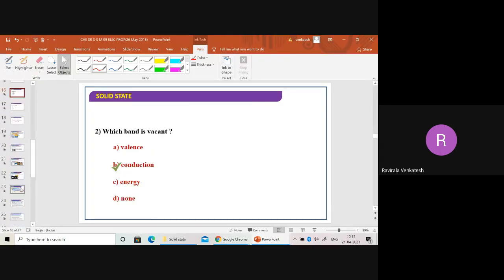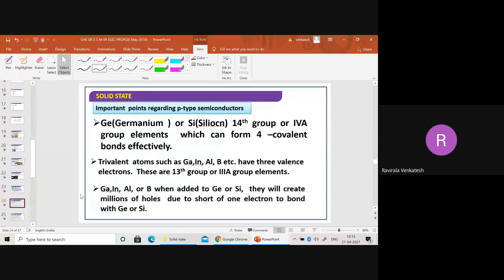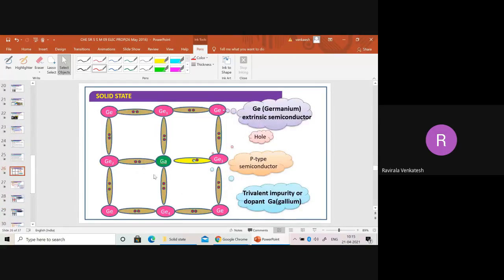Now, when do we call something a semiconductor? I already told you: when the energy gap between valency and conduction band is very small, then we call it a semiconductor. Now in the next class, tomorrow, I will discuss P-type and N-type again, because we don't have much time, and I will start solutions also.